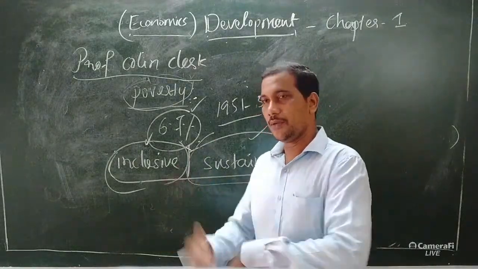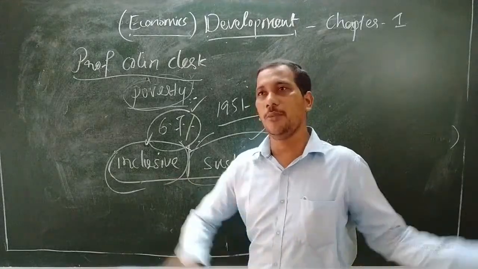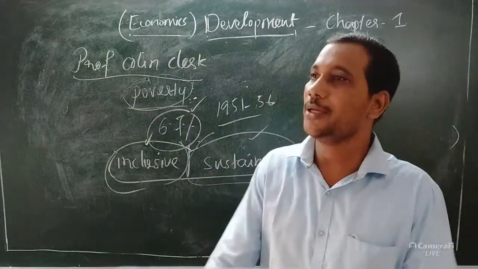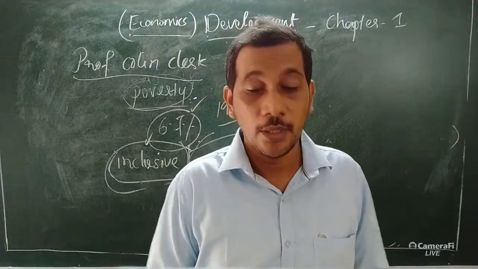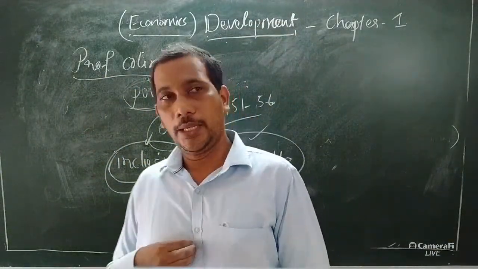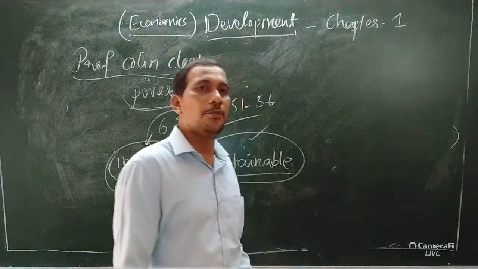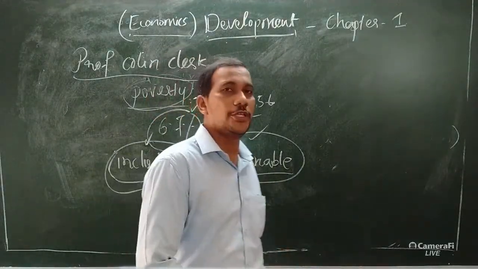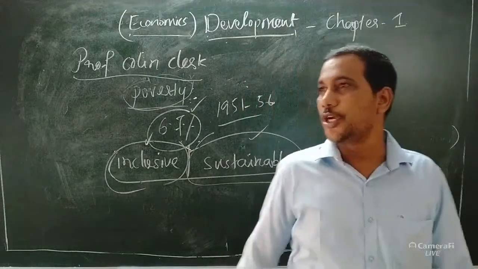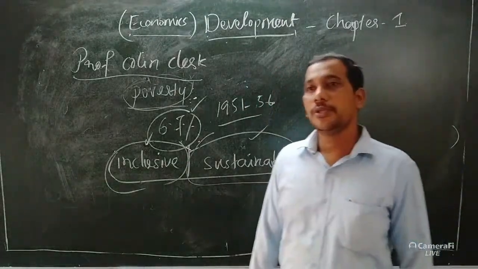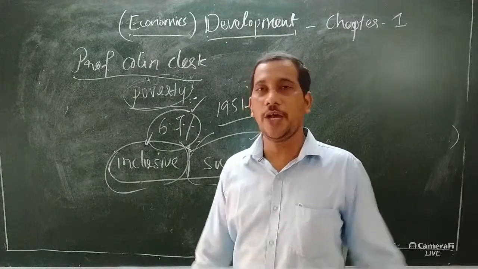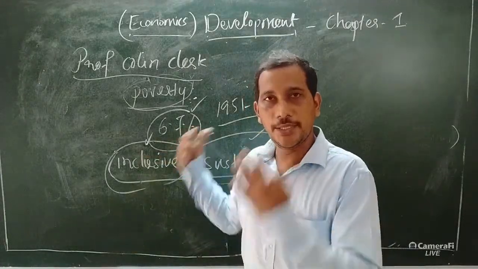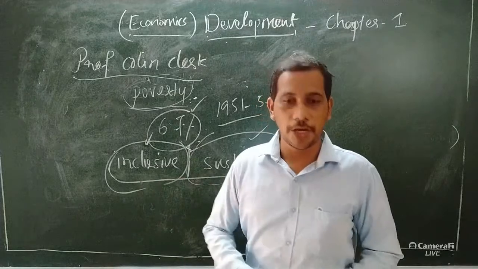If the per capita income is increased, automatically national income is also increased, and that leads to economic development. Attaining equality is also important. According to our constitution and law, everyone is equal in front of the law, irrespective of caste, creed, religion, whatever it may be. So this is the main duty of the government also.